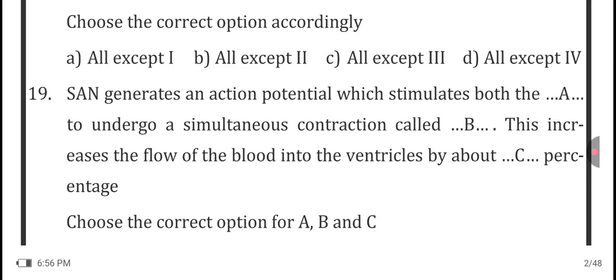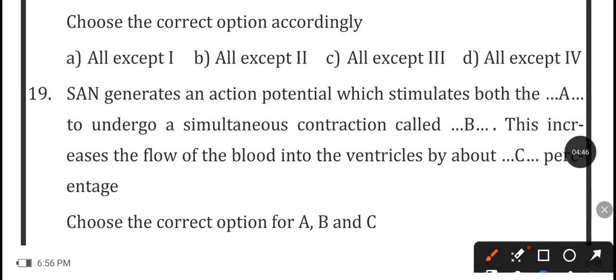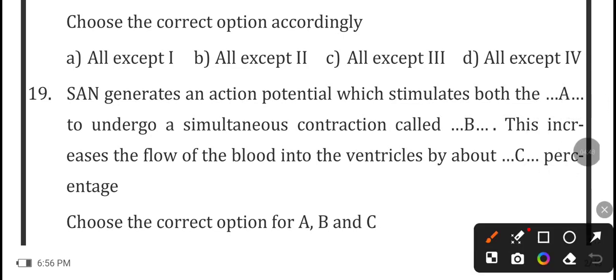So see here, SA node generates the action potential which stimulates both the atria. It stimulates both the atria, and to undergo a simultaneous contraction called B. It is called the atrial systole.